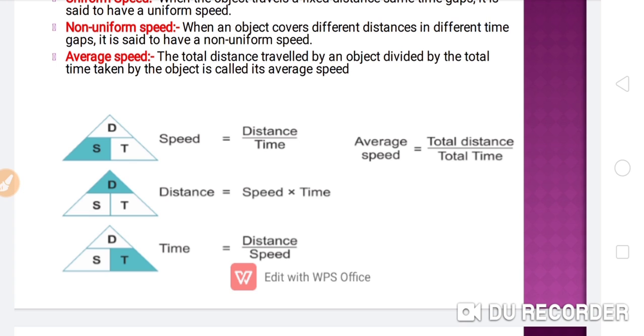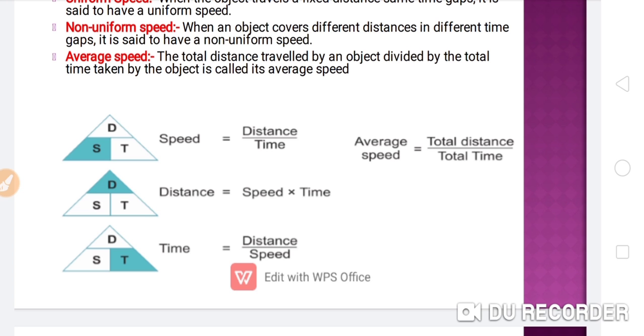From this formula you can find the speed. If you have to find the distance and speed and time are given, you can use the second formula, distance is equal to speed into time. If the distance and the speed are given and you have to calculate the time, you can use the third formula, time is equal to distance upon speed. And if you have to calculate the average speed, you can use total distance upon total time, that is the fourth formula.